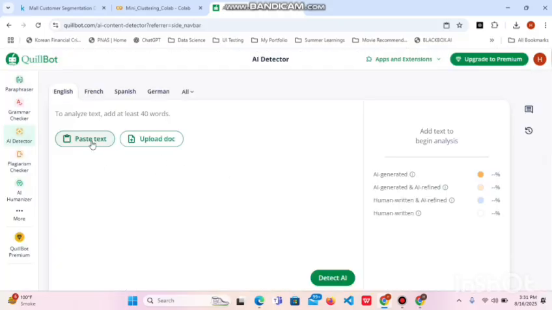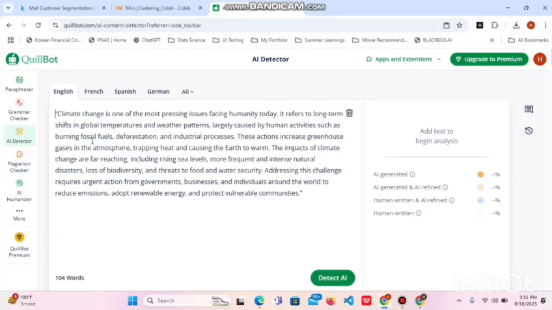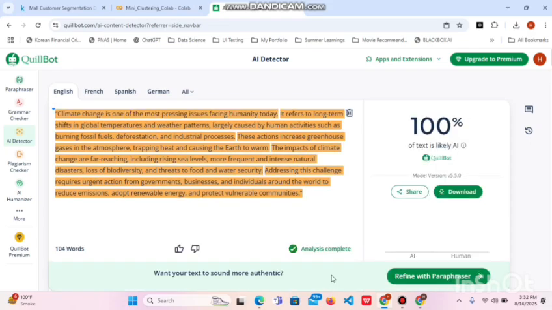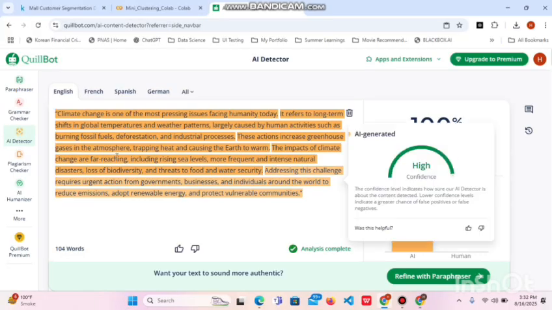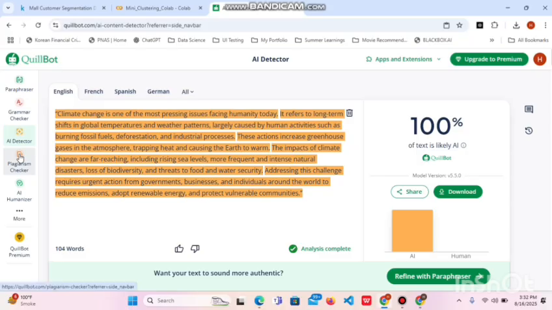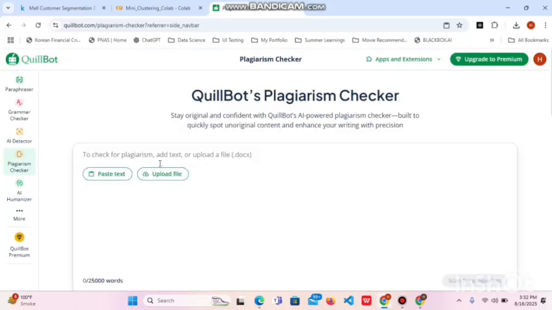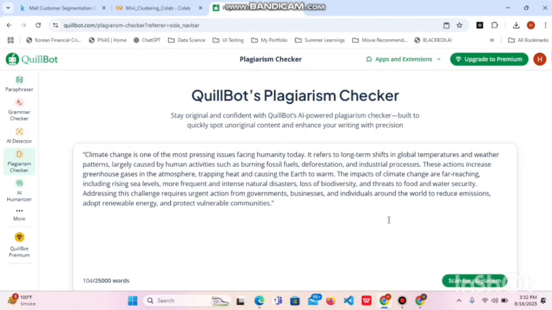AI detector. Quillbot also has an AI detector. Here I paste the same text and the tool checks whether it sounds like AI generated or human written content. As it shows, it is 100% AI generated. Another useful feature is the plagiarism check. By pasting text here, we can quickly see if it matches any existing sources online, which is especially helpful for students and writers.